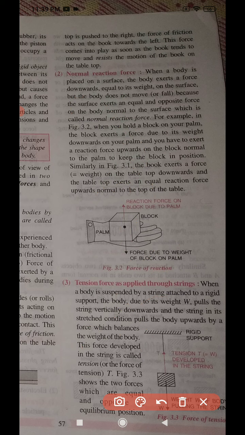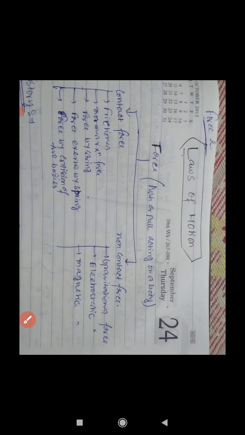Here it has been written that when a body is placed on a surface, it exerts a force downwards equal to its weight on the surface, but the body does not fall because the surface exerts an equal and opposite force, which is called the normal reaction force. Students, I have prepared notes, I am showing you that page. Here you can see the normal reaction force.